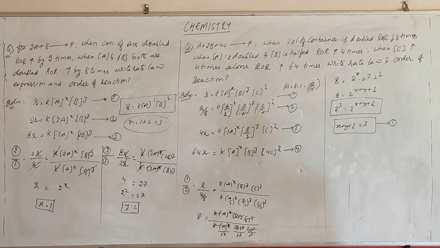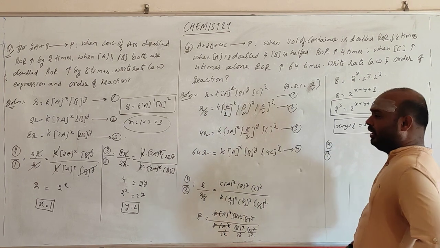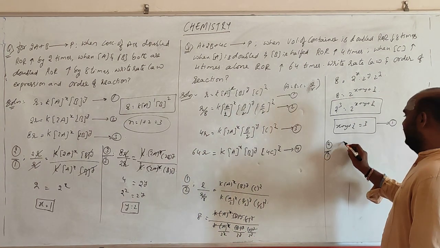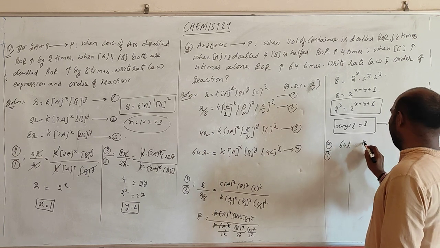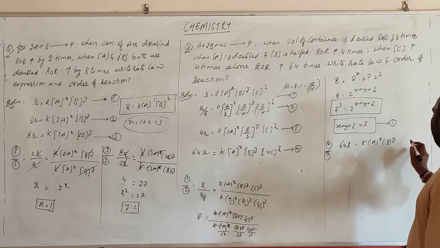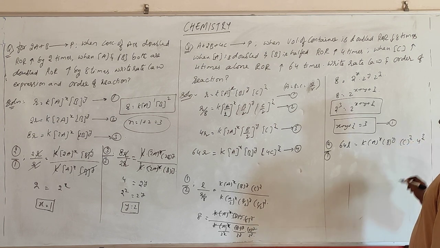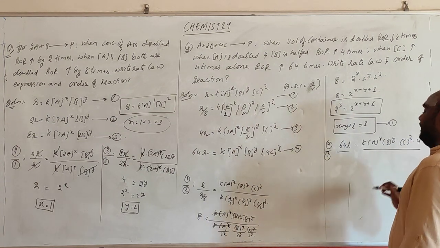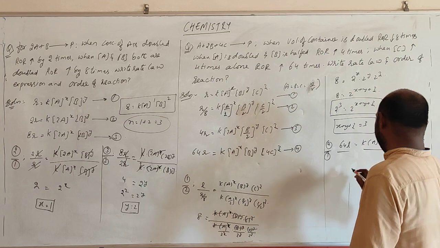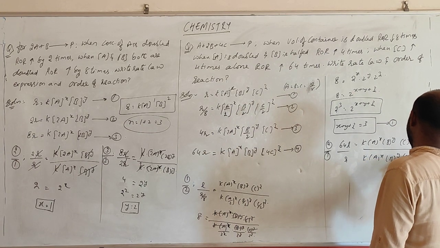Now what we can do? Take 4 by 1. What will be in 4 by 1? 64 r is equal to k into a power x, b power y, c power z into 4 power z, by 1 r a into a power x, b power y, c power z.